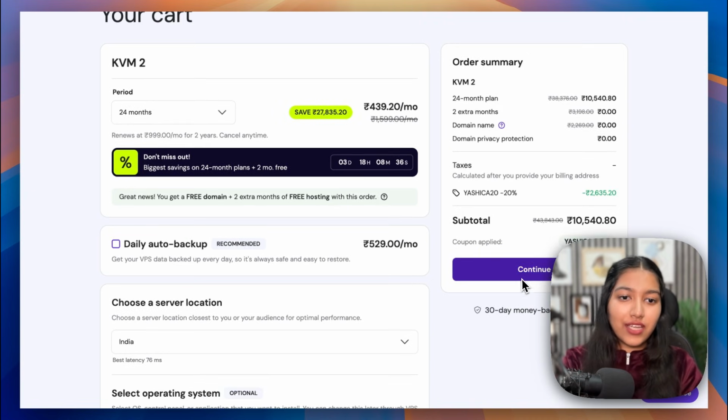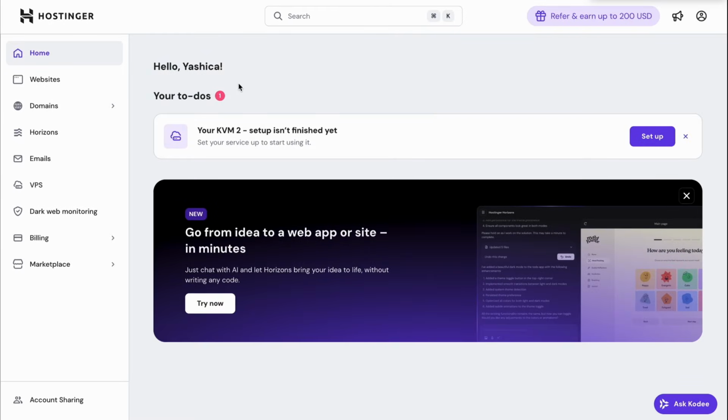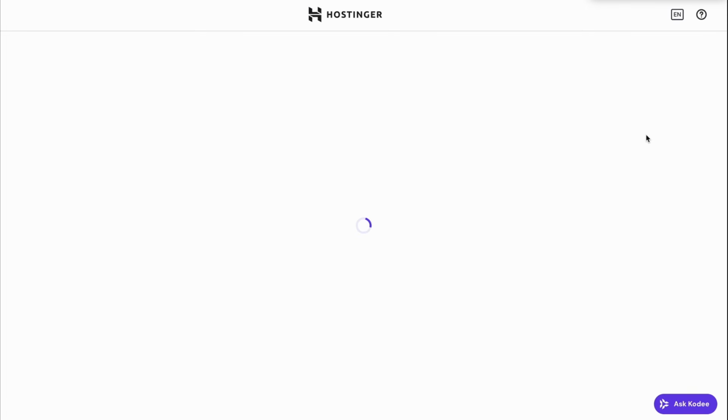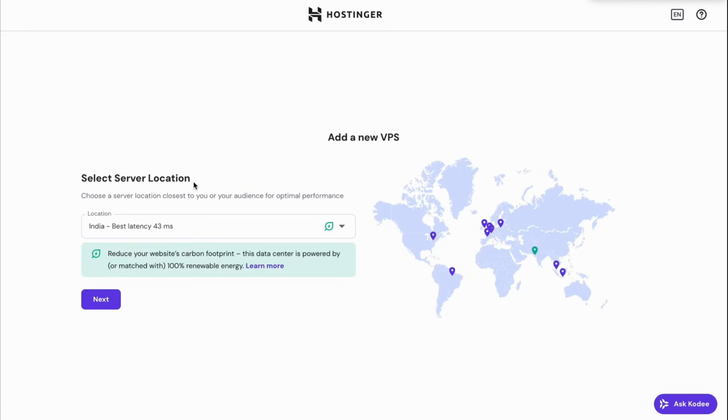Alright, so once everything is ready, complete the purchase. And now let me show you how you can deploy N8N in 1 click. Once the purchase is completed, you will land right here. All you have to do is go to the VPS section. There you will see the KVM2 VPS we just bought. And all you have to do is click on the setup button. Then select the server location which is the closest to you and click on next.